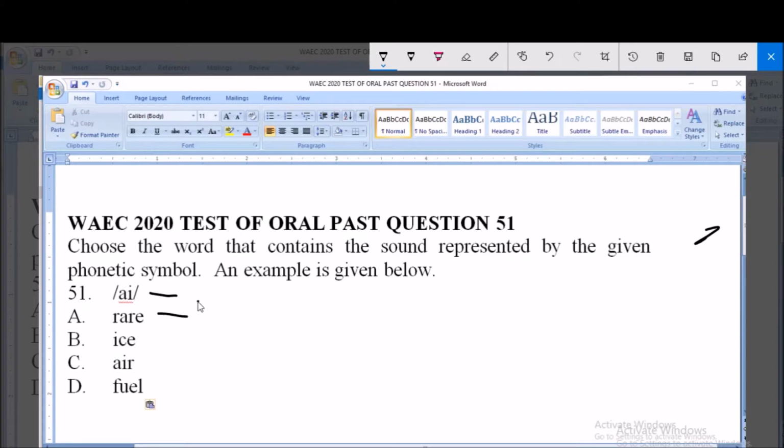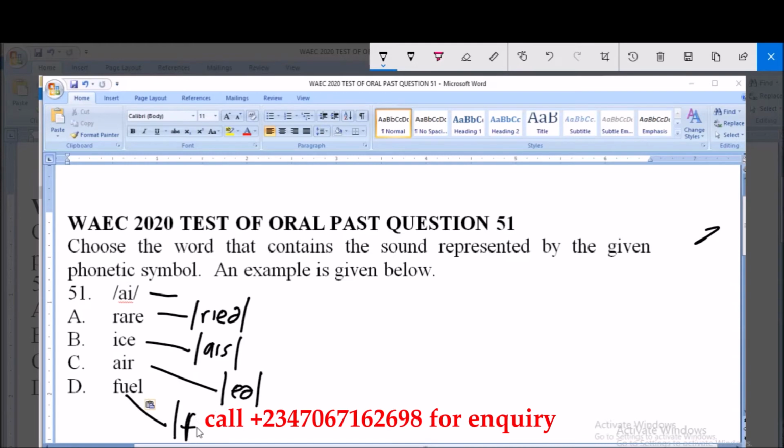Option A is pronounced as re. Then option B, it is pronounced as eyes. Option C, it is pronounced and transcribed as, while option D is pronounced and transcribed as fuel.